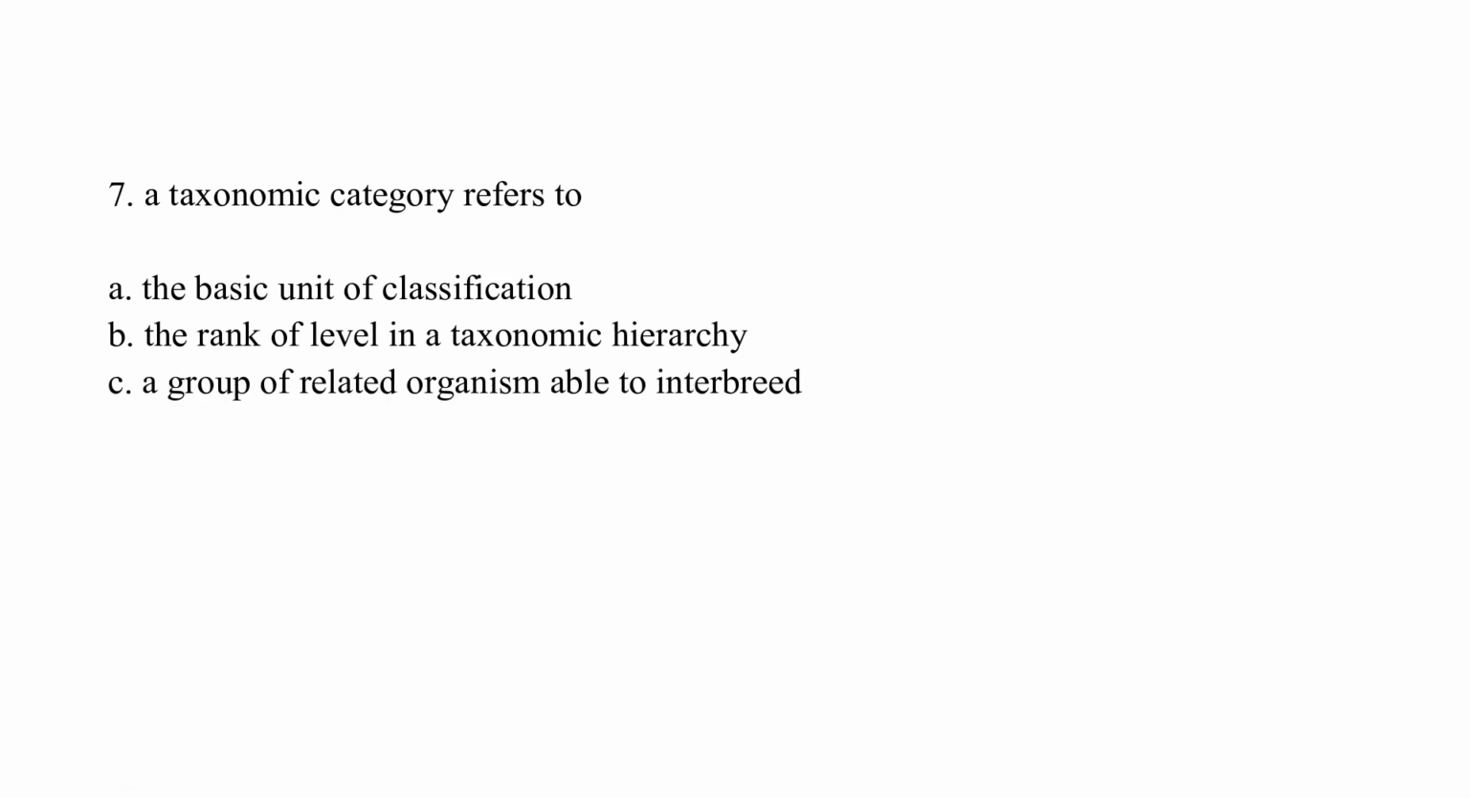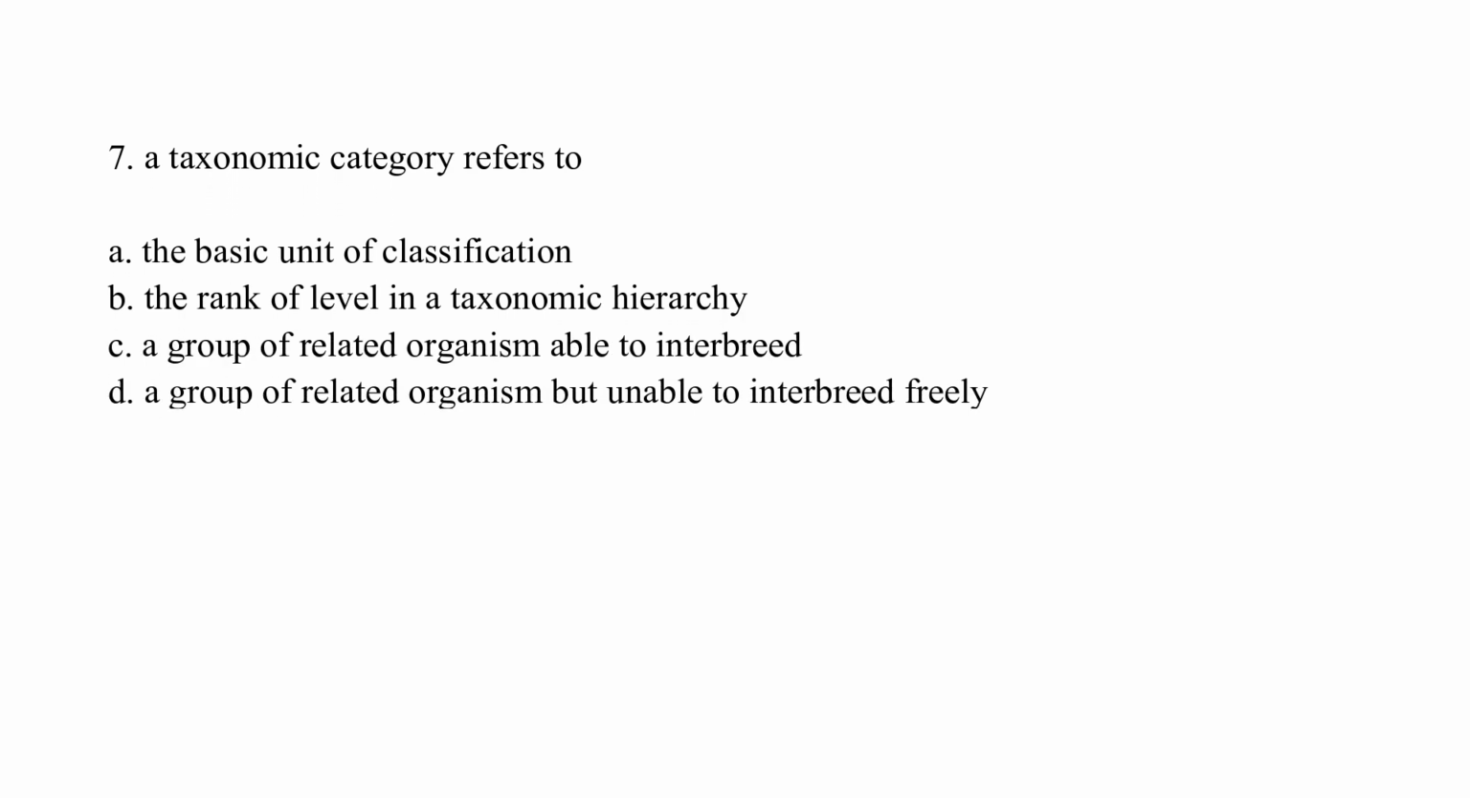A taxonomic category refers to: option A, the basic unit of classification; option B, the rank or level in the taxonomic hierarchy; option C, a group of related organisms able to interbreed; option D, a group of related organisms but unable to interbreed freely. The correct answer is option B, which is the rank or level in the taxonomic hierarchy.